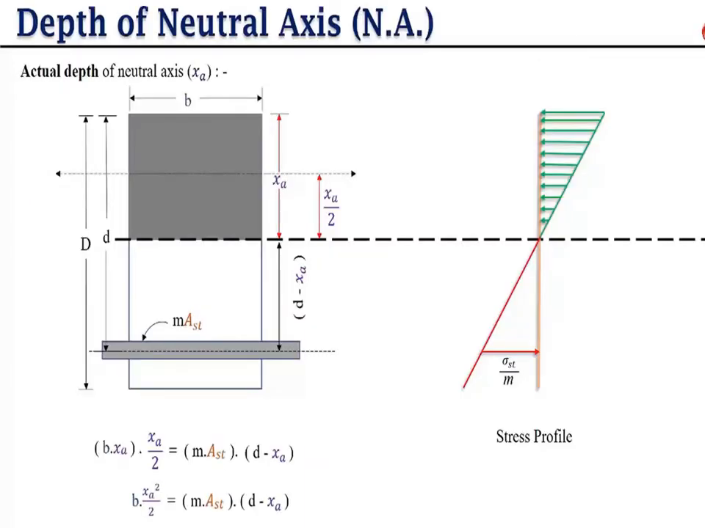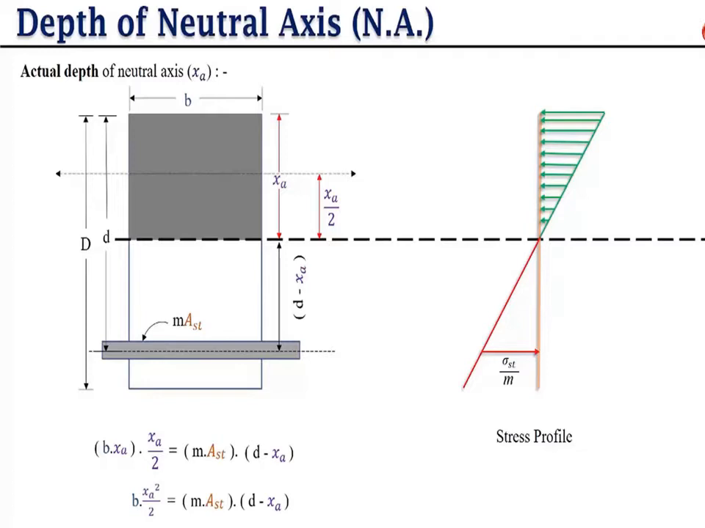Now we have to find the formula for the actual depth of neutral axis. So this is the formula and we have to derive it. How do we find this formula? For that, we divide this section into compression and tension, and we equate compression to tension, and from that we get the actual depth formula.